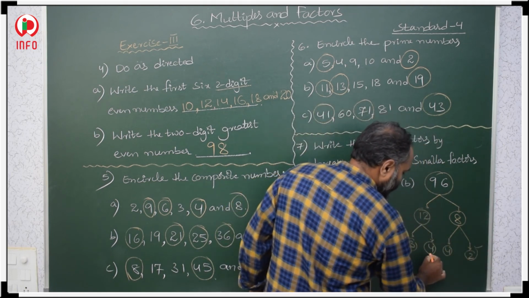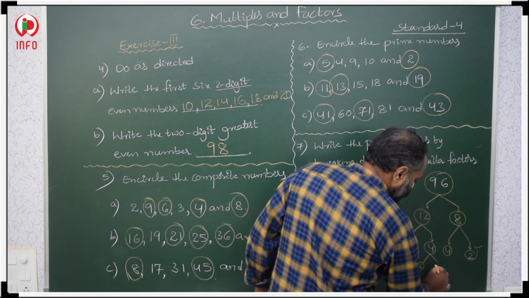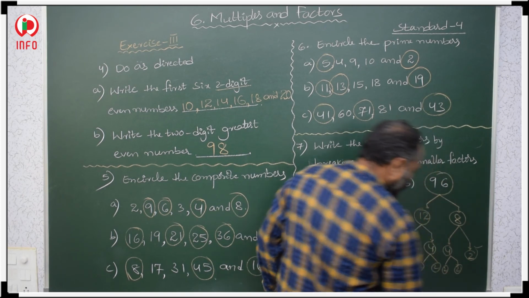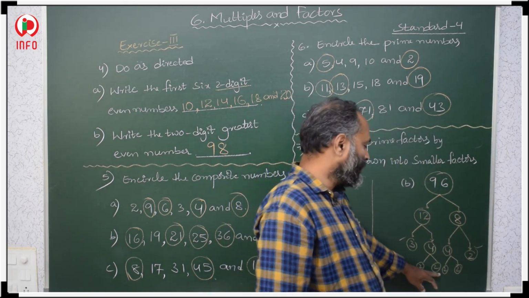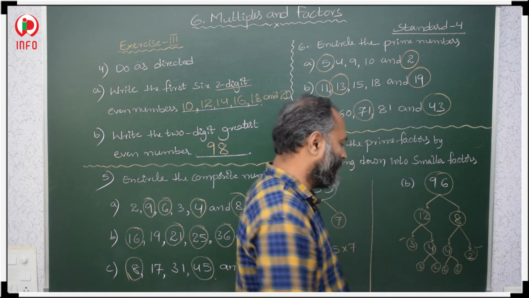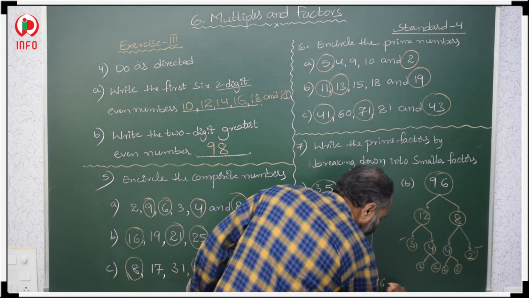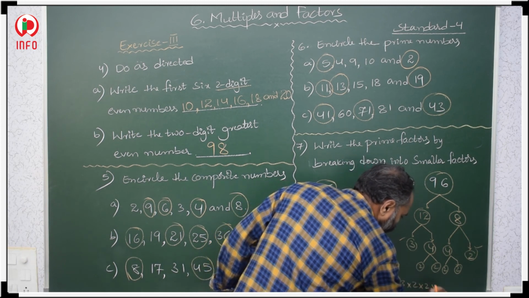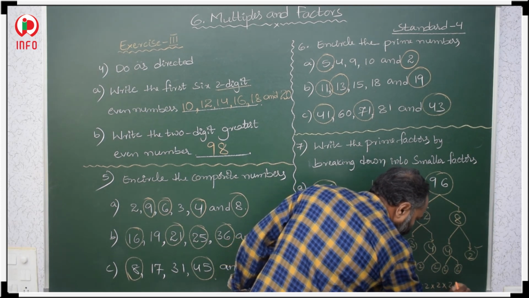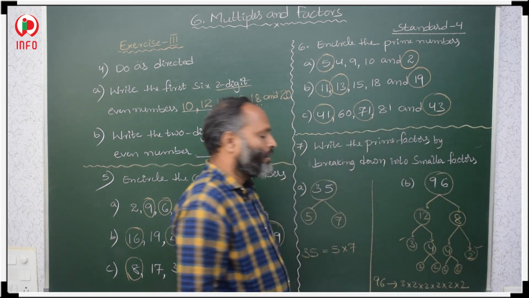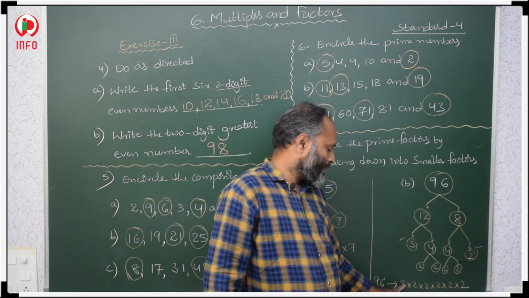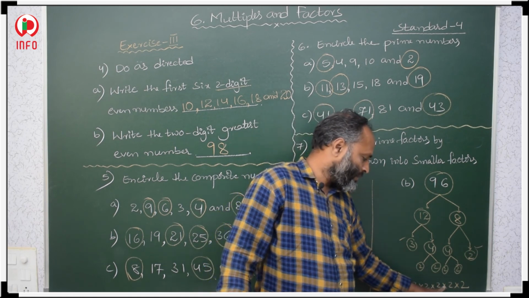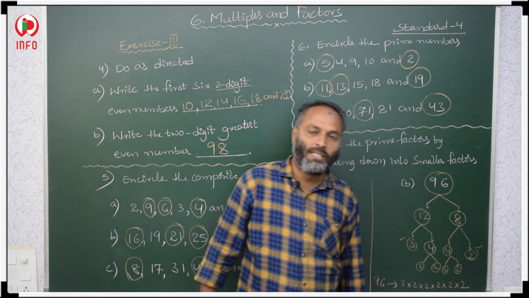Now you break this 4, 2 2s are 4. Break this 4, 2 2s are 4. Then 3 into 2 into 2 into 2 into 2 into 2. So 96 means how to break as prime factors? 3 into 2 into 2 into 2 into 2 into 2. So once you multiply this, 3 2s are 6, 6 2s are 12, 12 2s are 24, 24 2s are 48, 48 2s are 96.